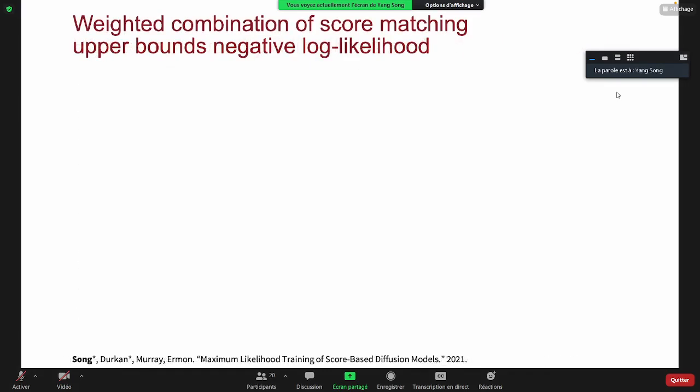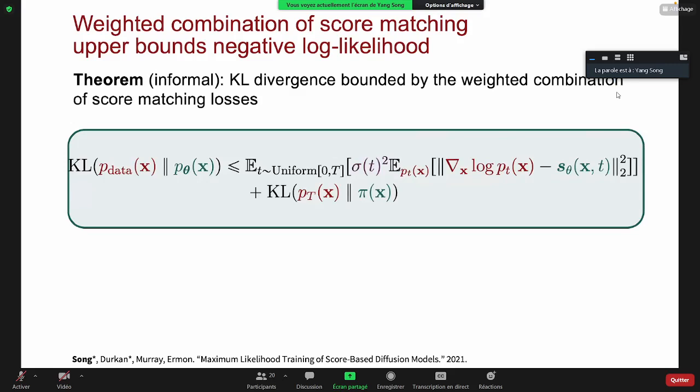Sometimes you really want to have high likelihood. In this case, you can try to directly maximize a lower bound of the likelihood. And here is a theoretical result that connects the KL divergence, which directly corresponds to maximum likelihood training, and the weighted combination of score matching losses used in our training. In the theorem, we show that the KL divergence from the data distribution to the model distribution is upper bounded by the mixture of score matching losses plus a KL term.